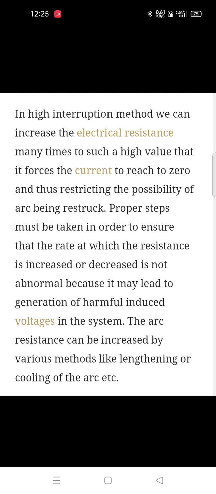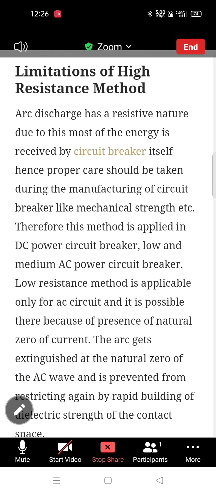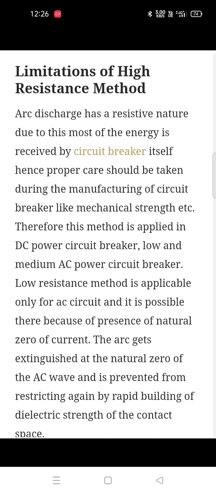The second one is the low resistance method. Why are we using the low resistance method? Because there are limitations in the high resistance method. So let's see the limitations. Arc discharge has a resistive nature. Due to this, most of the energy is received by the circuit breaker itself. Hence, proper care should be taken during the manufacturing of the circuit breaker, like the mechanical strength of the circuit breaker. Therefore, this method is applied in DC power circuit breakers and low and medium AC power circuit breakers.